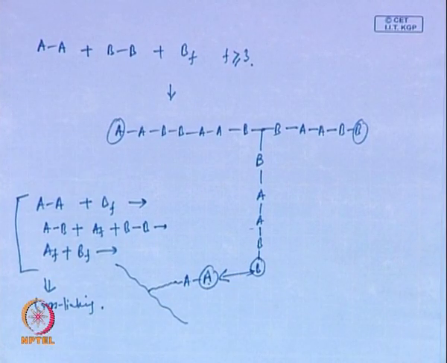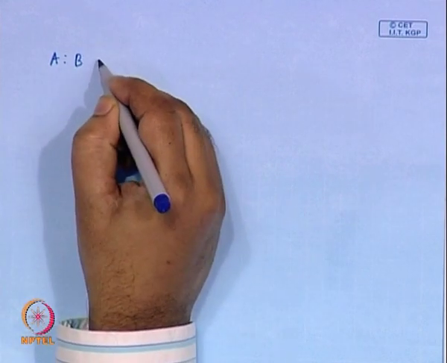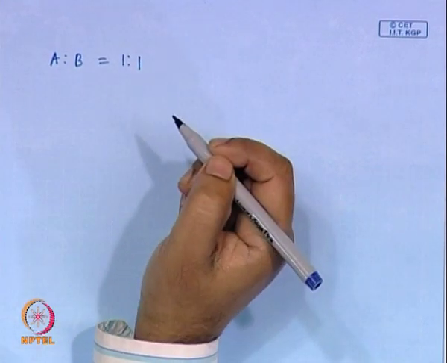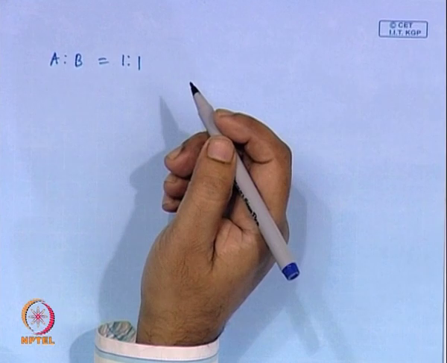Now, what would be the number average molecular weight in the second case? This one, let us go and try to derive that. Now, for simplicity, let us start with a system where A is a two functional group, that is the simplest thing we have been discussing, and they are in equal number. So, 1:1.